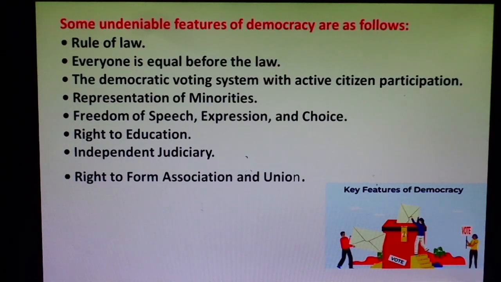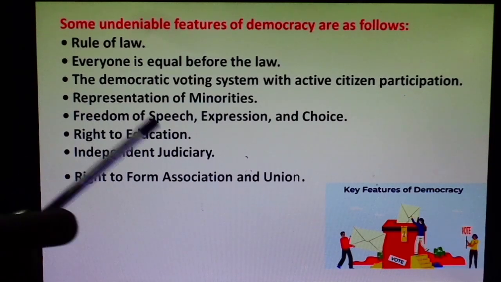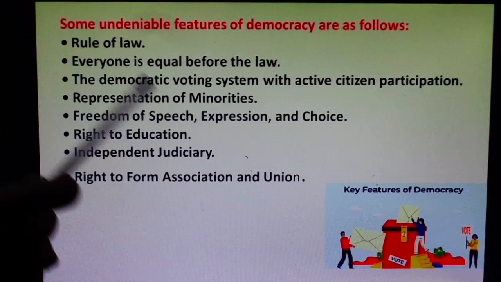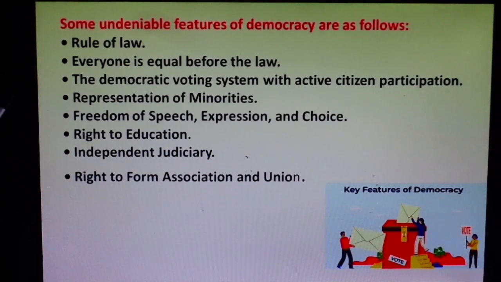But when we talk about the organs of the government: legislature, executive and judiciary. These are the three important organs of the government. Again I am repeating, legislature, executive and independent judiciary.